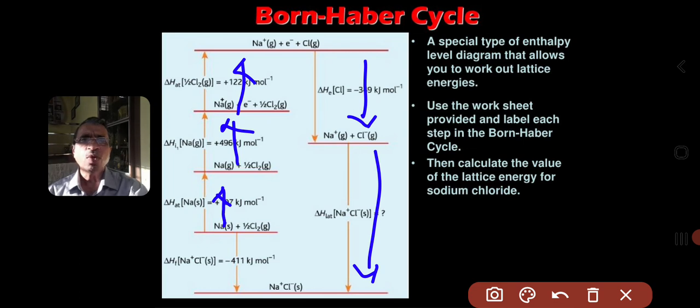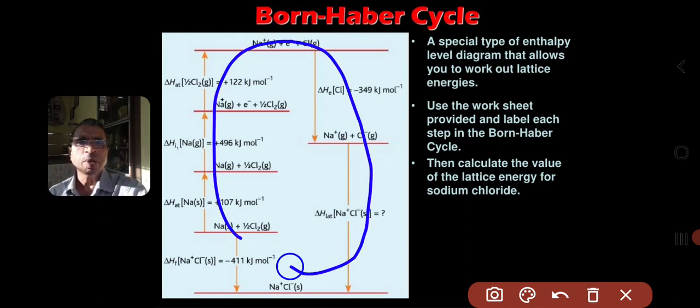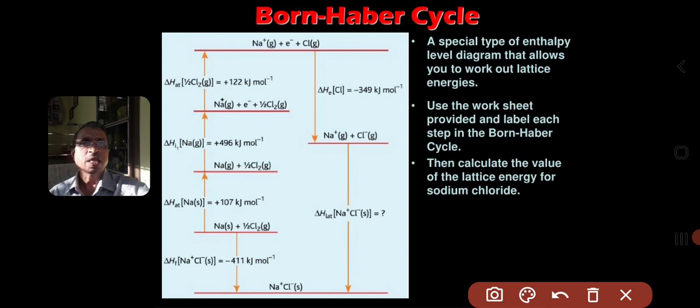This is what you have to remember regarding which energy is evolved and which is absorbed. The total of this in the form of a cycle becomes the Born-Haber cycle. In another way you can represent it.